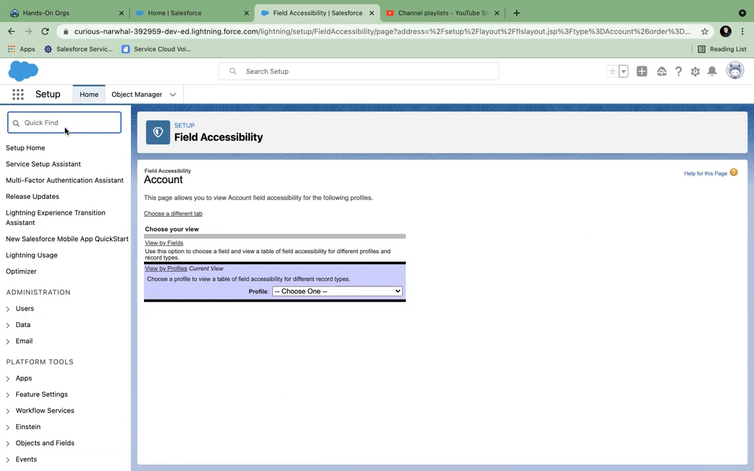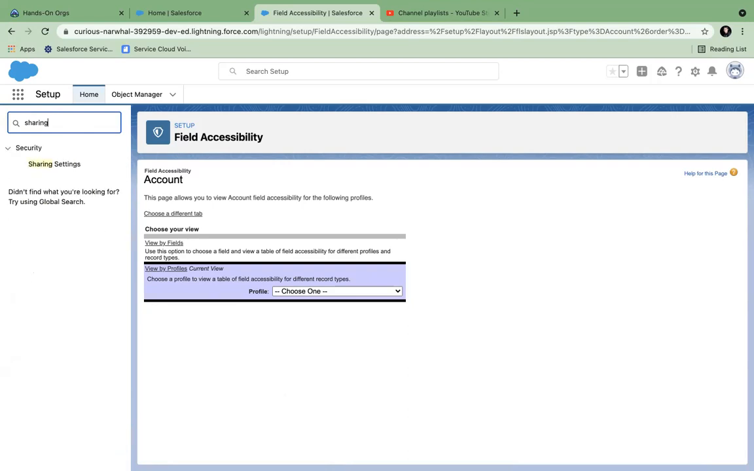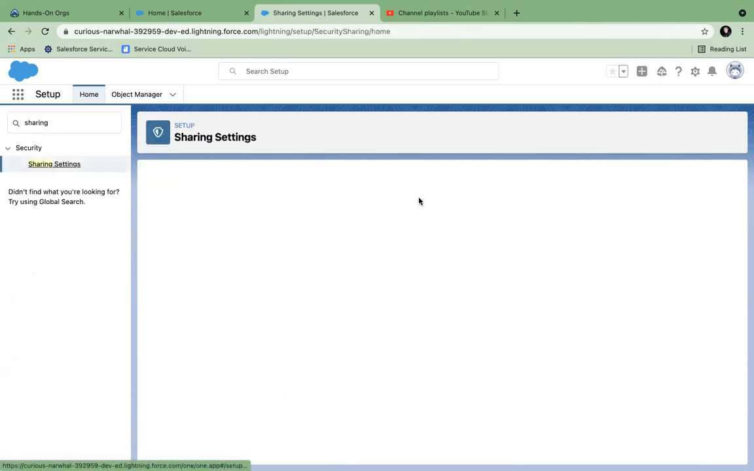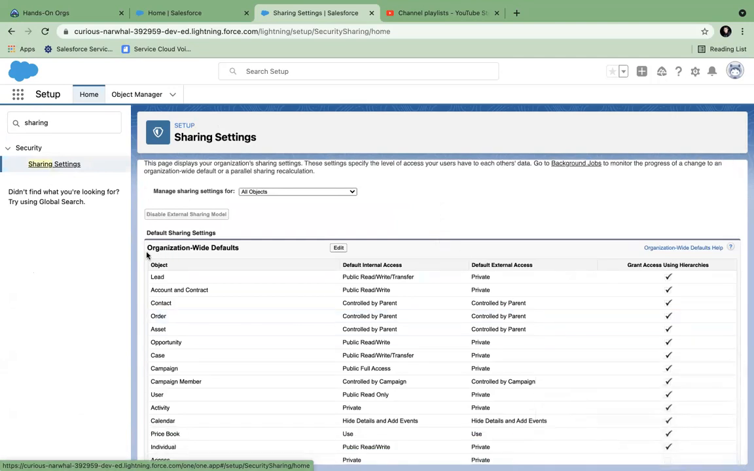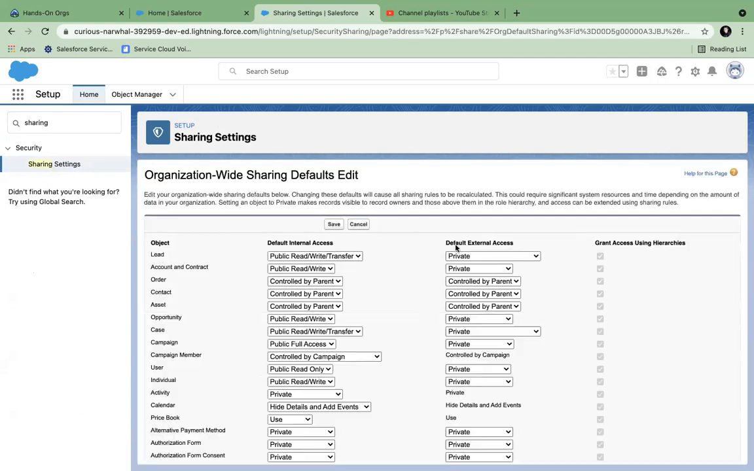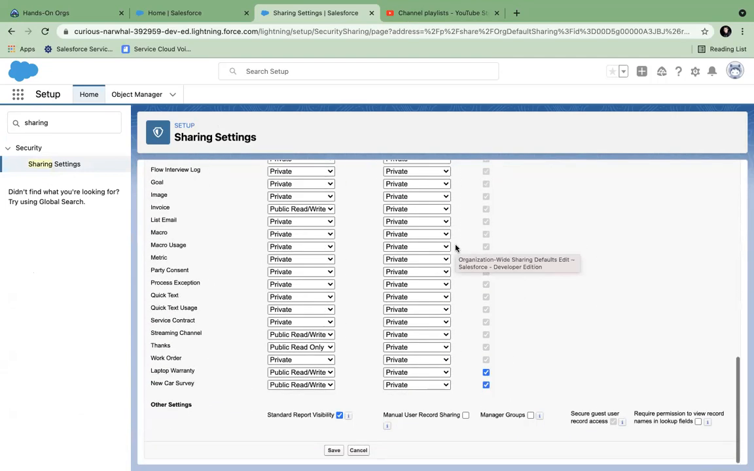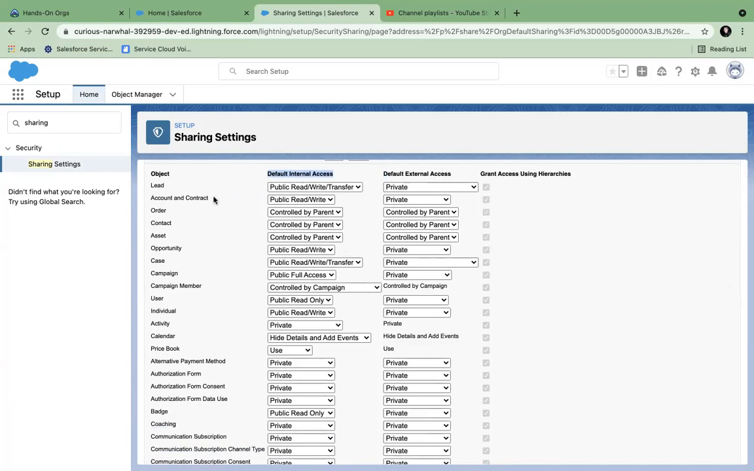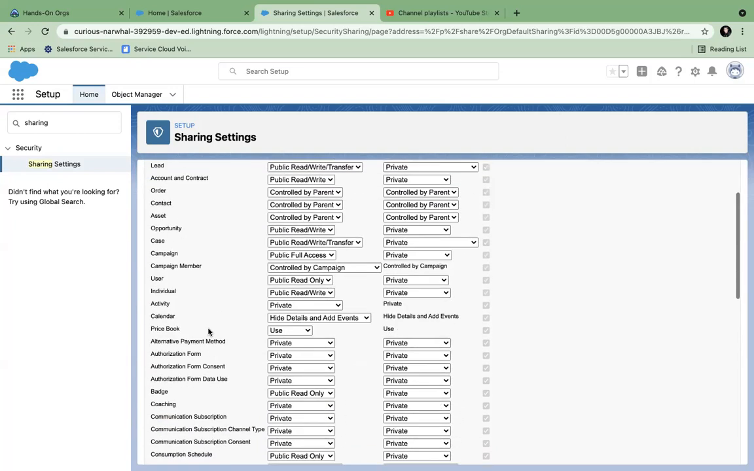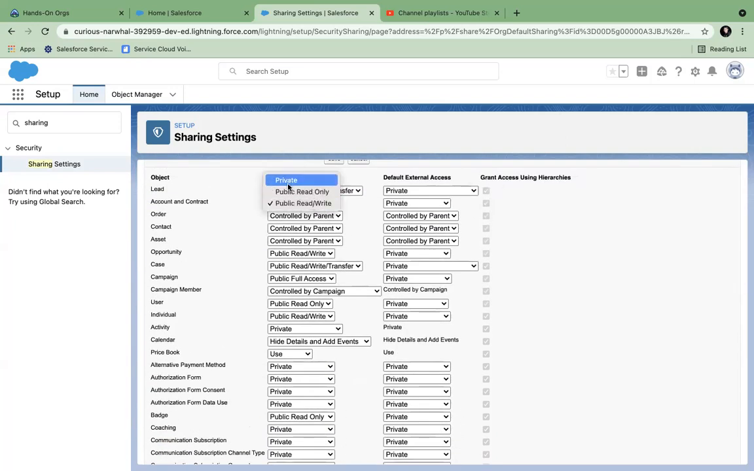Okay. Now the last part is record level security. If you go to the sharing settings, you see this is org wide defaults, and all objects have a setting. Ignore this external access, it is not for you. We will concentrate on internal access first. If you go to the account object, you see private, public read only and public read write.